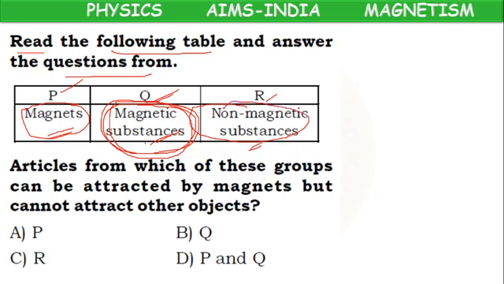They are not attracted by the magnets, like wood, plastic. Here magnetic means iron, cobalt, nickel, attracted by the magnets. Magnets means either occurring in nature, natural magnets, or made by man, artificial magnets.